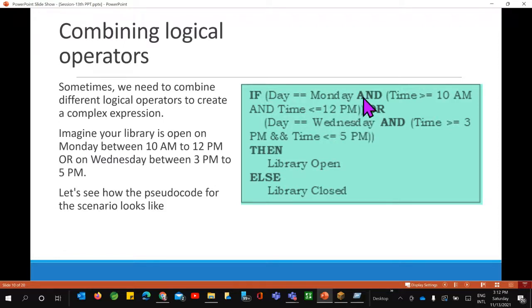Fine, that is and or logical operators, and these are the relational operators that you have used, or the symbols. Then the library is open, else library is closed. So this is again one of the good examples. You can tell them that they need to write a pseudocode for it first, and then they will come to the block coding here.